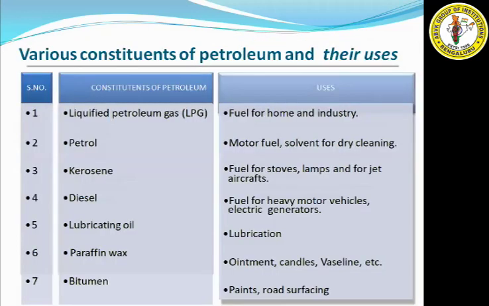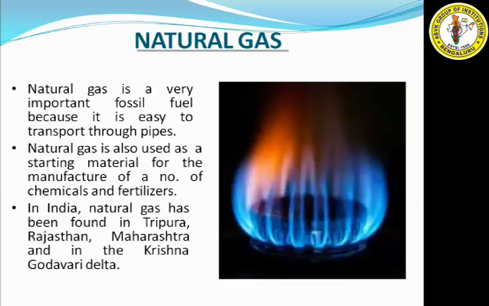So the various constituents of petroleum. I told you petroleum is a combination of various constituents. What are the constituents? The first one is liquefied petroleum gas, that is LPG. Then petrol, kerosene, diesel, lubricating oil, paraffin wax, bitumen. These are some of the components listed here. In petroleum, many more substances will be mixed.